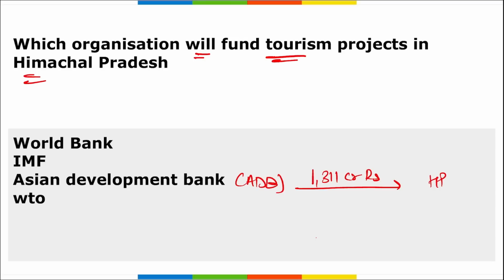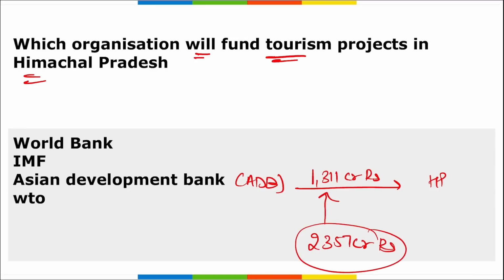The total cost of the project is around 2357 crore rupees, out of which 1311 crore rupees will be provided by Asian Development Bank in the first phase of these installments. Then remember, Himachal Pradesh is developing its unexplored tourist places in a phased manner in order to become the best tourist destination in India. And we know in Himachal Pradesh there are hills, mountains, so most of the people like to visit this particular state also.